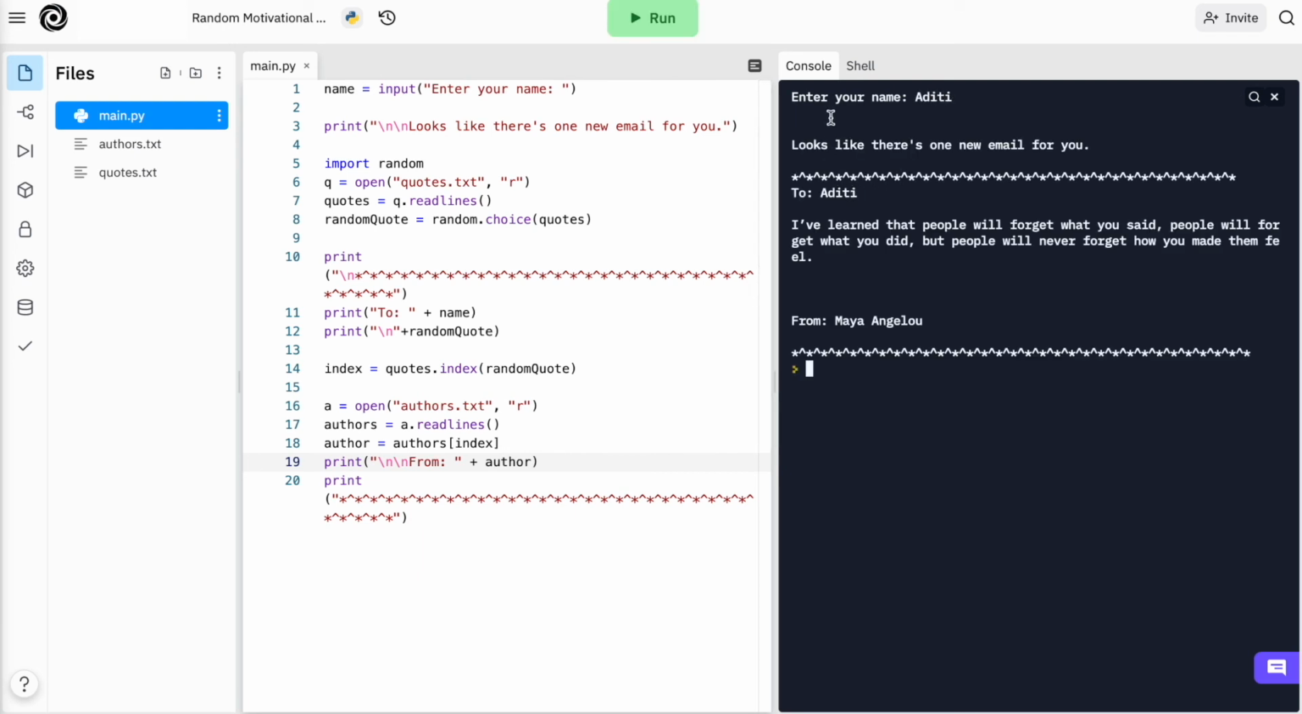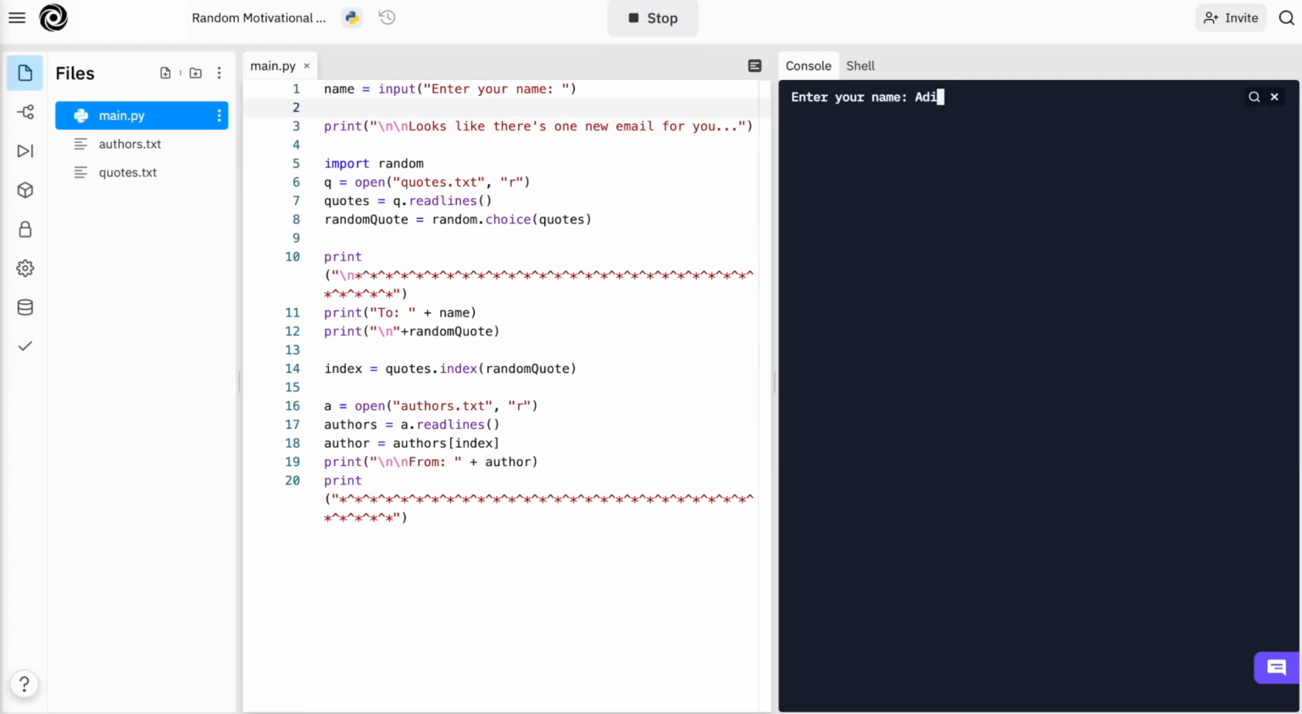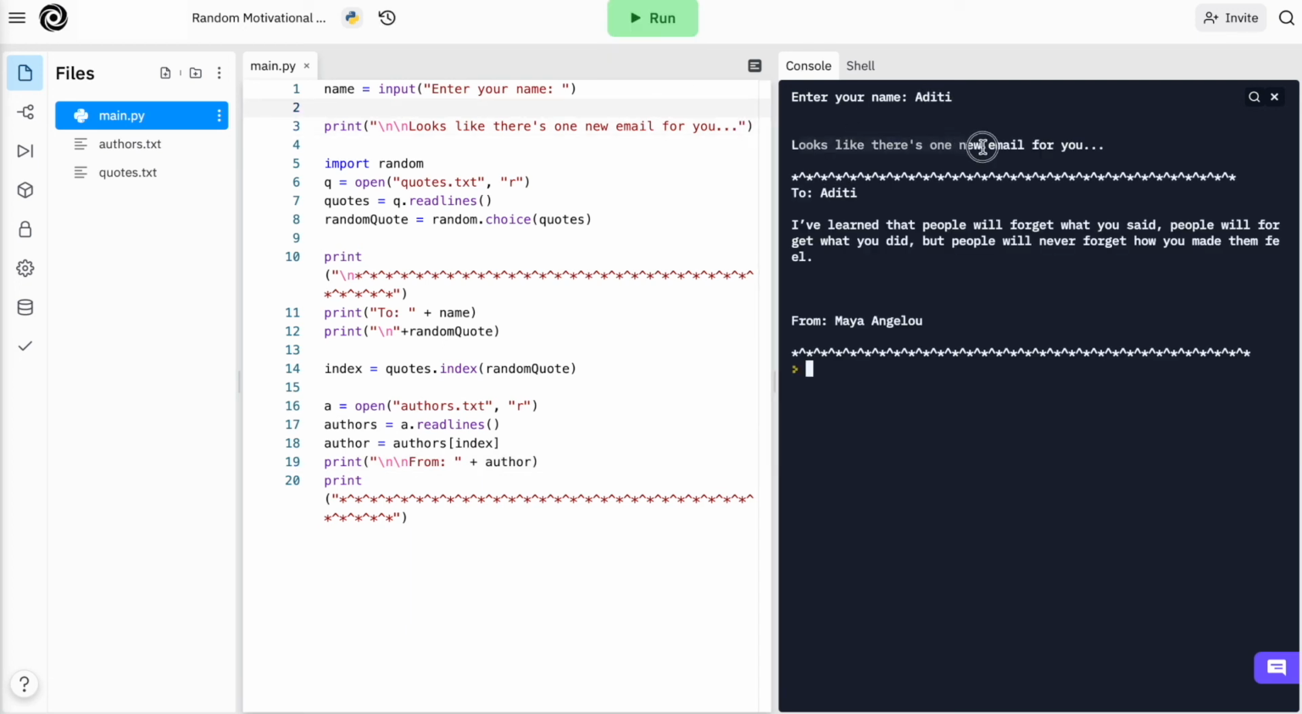So this is what it looks like. We enter our name and it says, looks like there's one new email for you. Maybe I'll do more full stops. Okay, so it says, looks like there's one new email for you. To the name, and I've learned that people will forget what you said, people will forget what you did, but people will never forget how you made them feel. And then it says, from Maya Angelou.